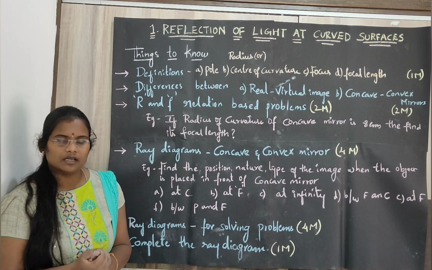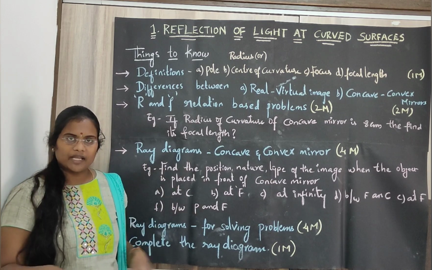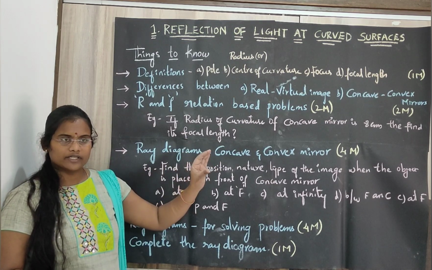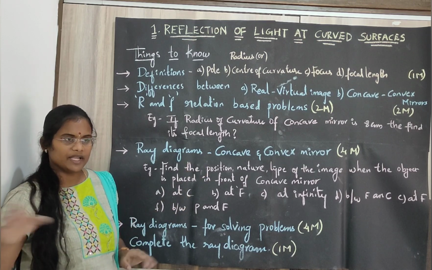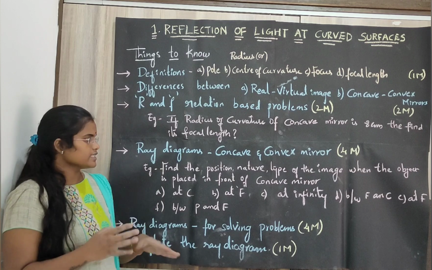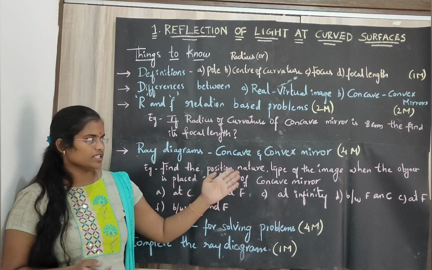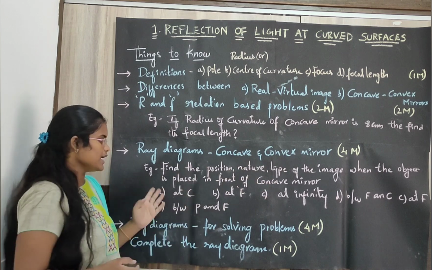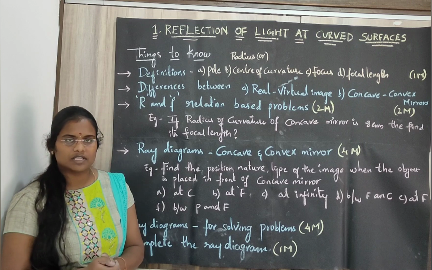Sometimes he may ask a direct question, or sometimes in the form of a table. If you place the object so and so, where do you get the image, what is the type of image, what is the nature of image, in a tabular form or simply directly. Yes, so find the position, nature and type of the image when the object is placed in front of a concave mirror sometimes and a convex mirror also sometimes.